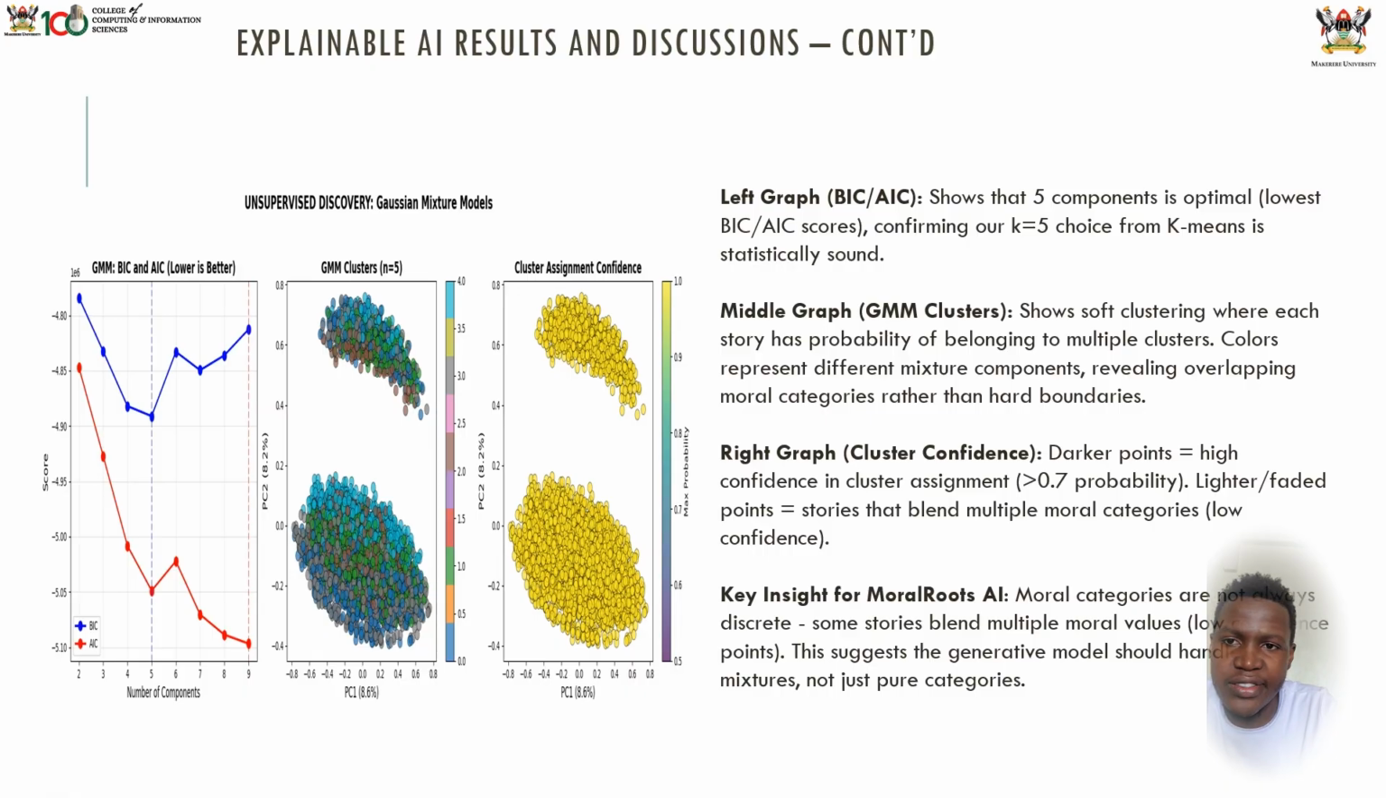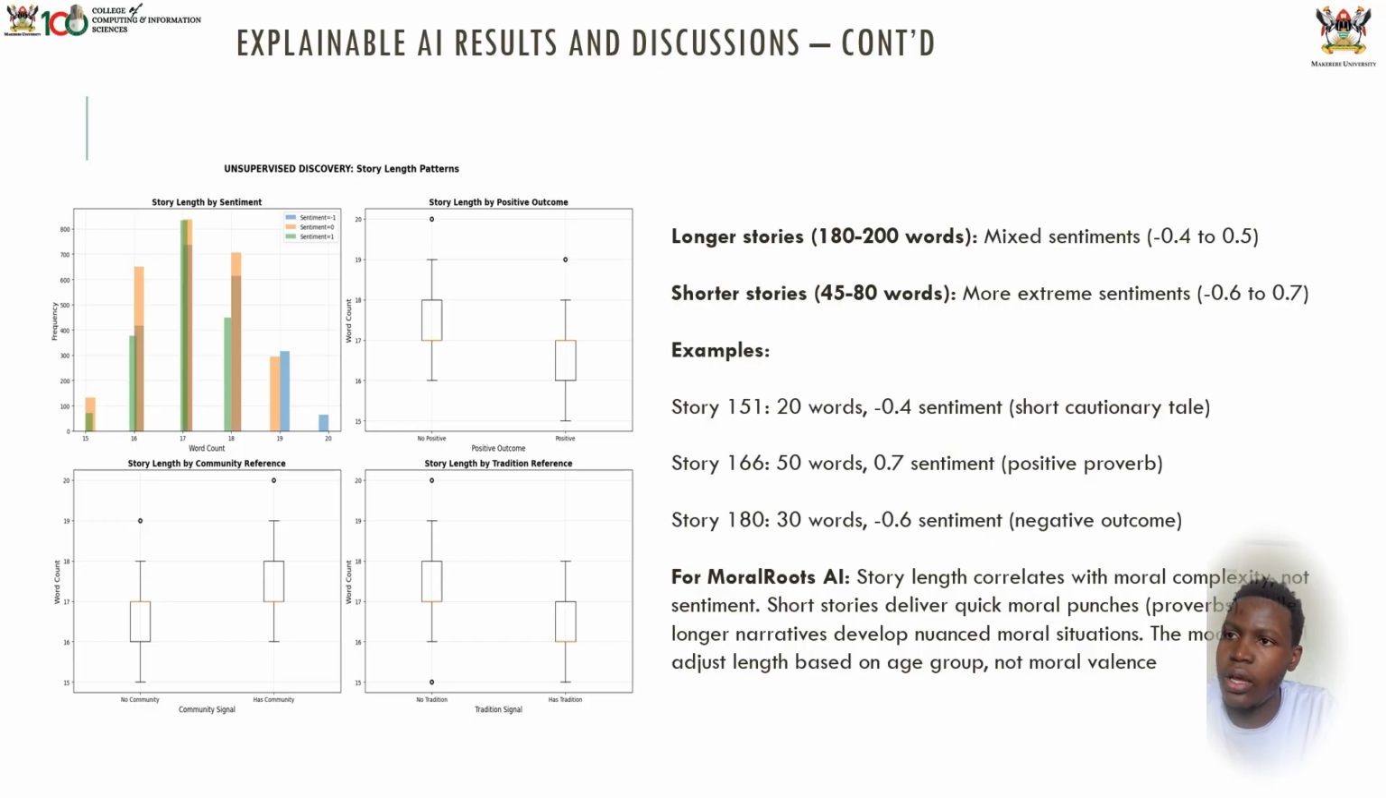Then the key insights: moral categories are not always discrete. Some stories blend multiple moral values, low confidence points. This suggests that the generative model should have moral mixtures, not just pure categories.